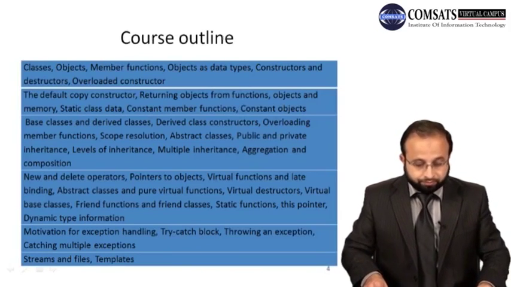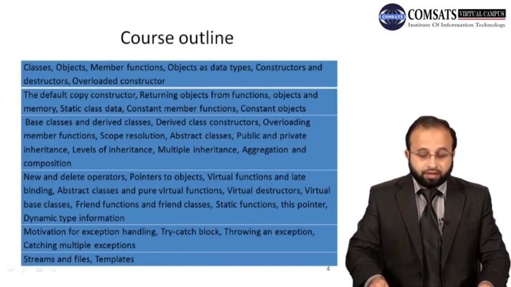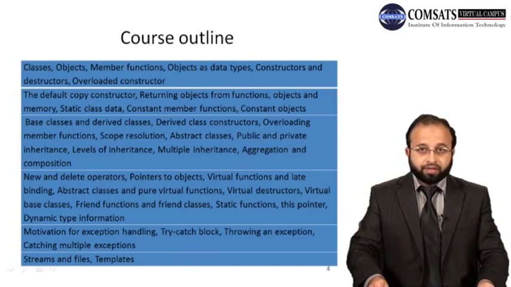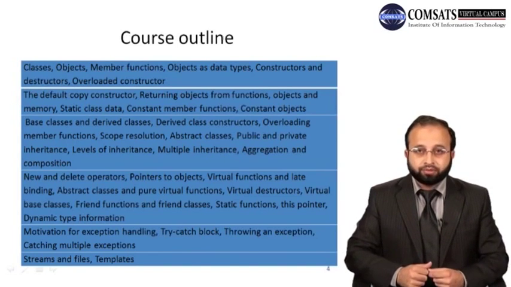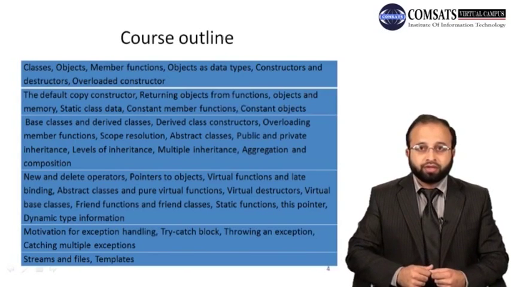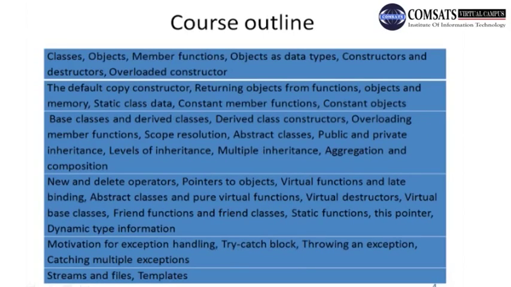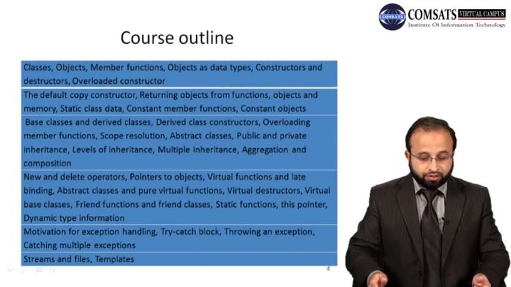Let's see the course outline. We will see first what is a class, object, and member function of a class, constructor, destructor. So basically the main concepts of object-oriented programming are class, object, encapsulation, polymorphism, and inheritance, and these are basically the sub-concepts that lie inside these big concepts, right? So then we will see the default constructor, returning object from a function, object and memory, static class data, constant member function and constant objects, base class and derived class.